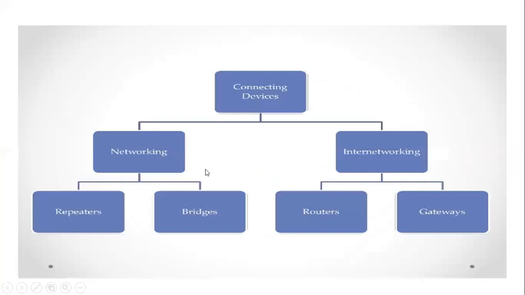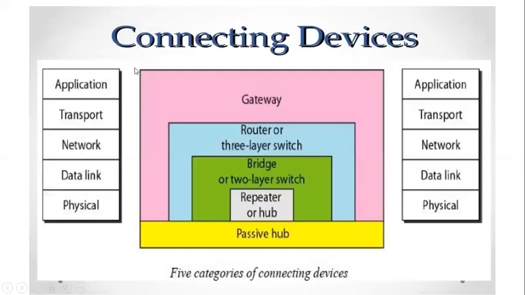So these are all called connecting devices, which are divided into two types: networking and intra-networking. In networking, repeaters and bridges will be there, whereas in internetworking, routers and gateways come in. Let us see an example.